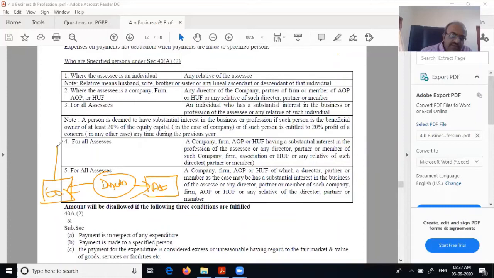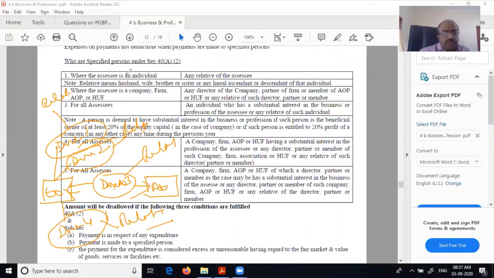Not only that, this director will, and the other directors, director 1, director 2, director 3, director 4, all of them also will become specified. Not only that, their relatives also will be specified persons.